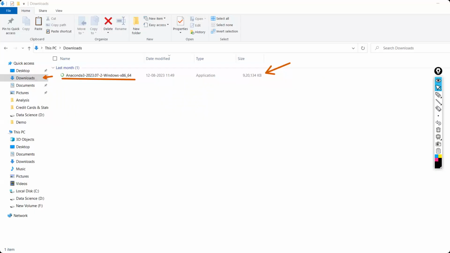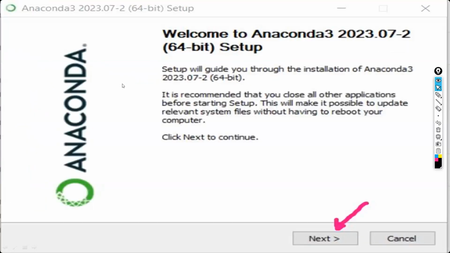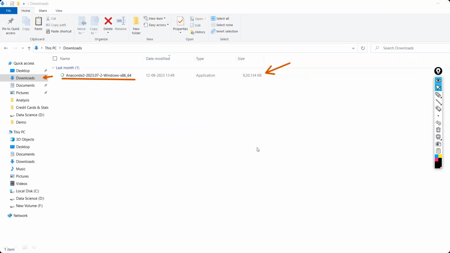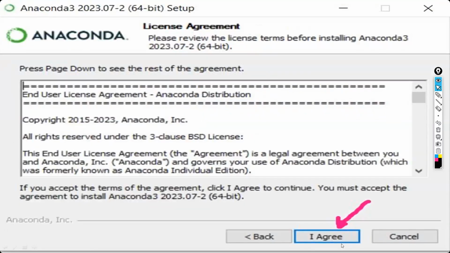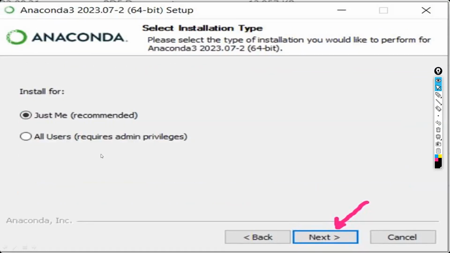Once you start to install, you are going to get the downloaded file in your downloads folder. Just double click on that. Once you double click on that, it will ask whether next, click on the next. And here it will ask the terms and conditions, click on I agree. And once it shows just me or all users, by default it will select just me, keep as is and click on the next.